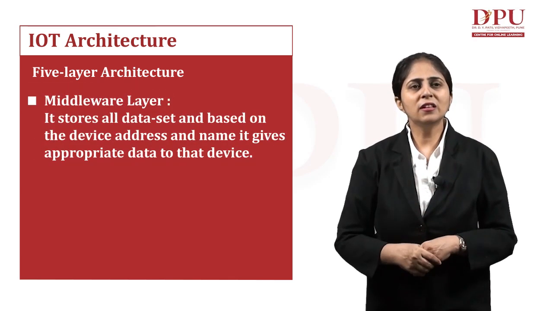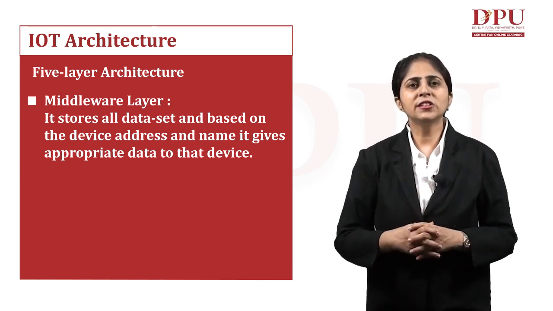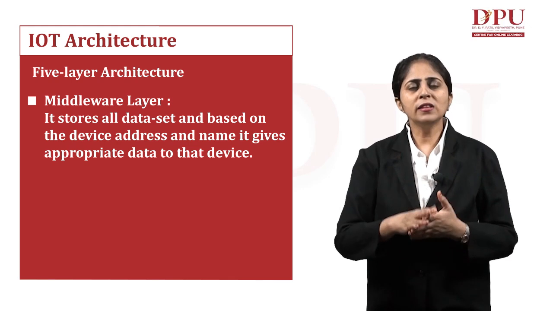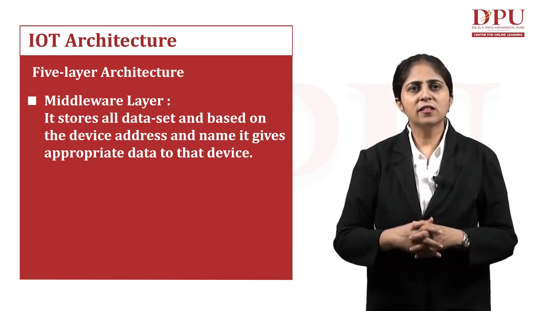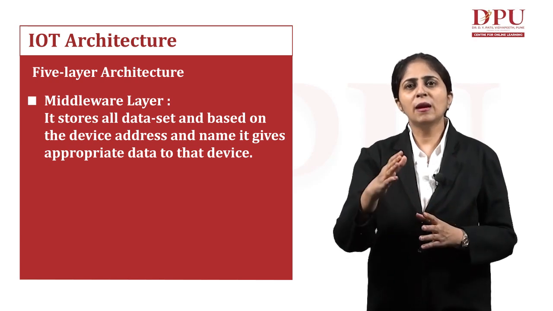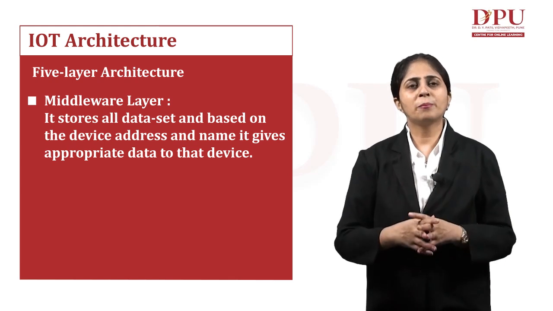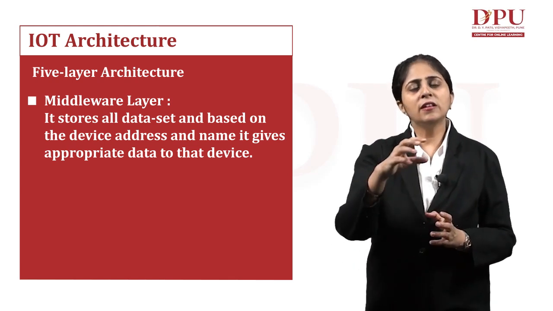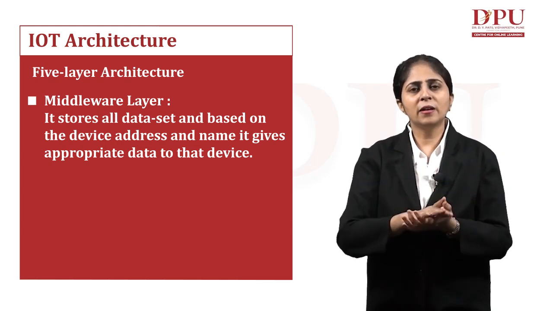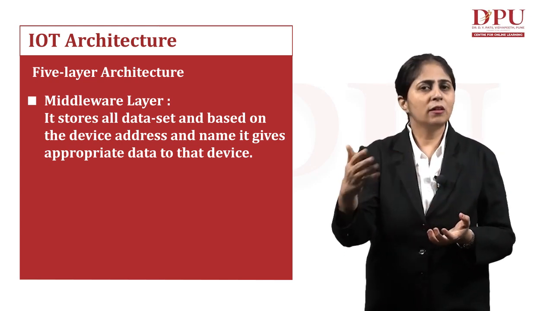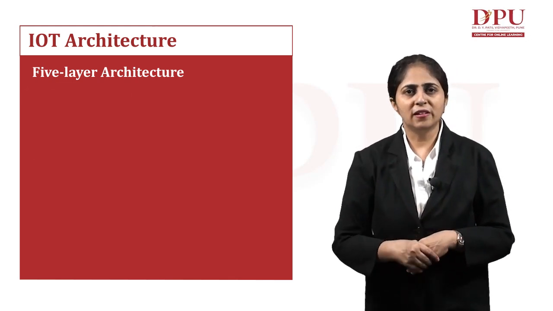Then we have the third layer, the middle layer. What is its function? It stores all the data sets, and based on the device address and the name, it gives appropriate data to that device. So that is what happens at the middle layer: collecting all the data sets based on the address and the name, and providing data to those devices.